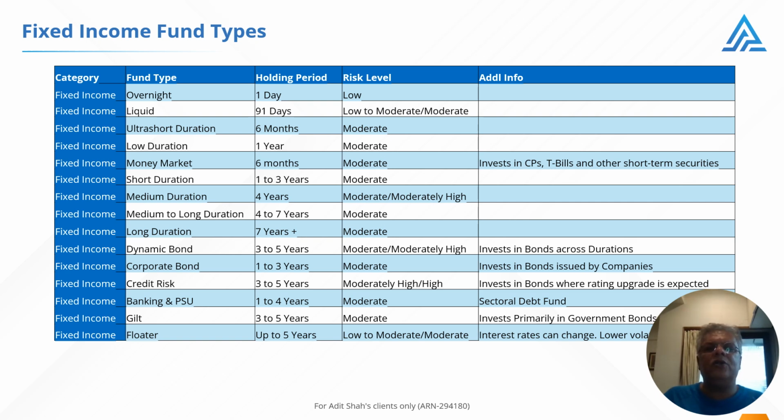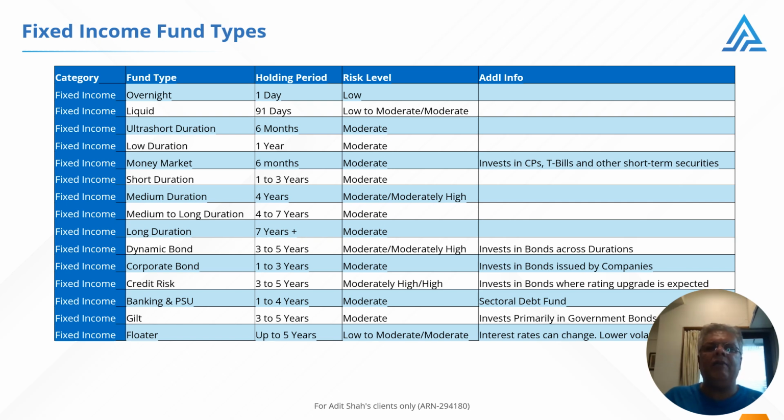We then look at ultra short funds. These are ideal for a holding period of up to 6 months. They have a moderate risk level. Low duration funds are next. These tend to have a holding period of about a year. They also have a moderate risk level. Money market funds. These are very safe funds where the securities held mature within a period of about 6 months. So the fund also should be held for about 6 months. The risk level is moderate.